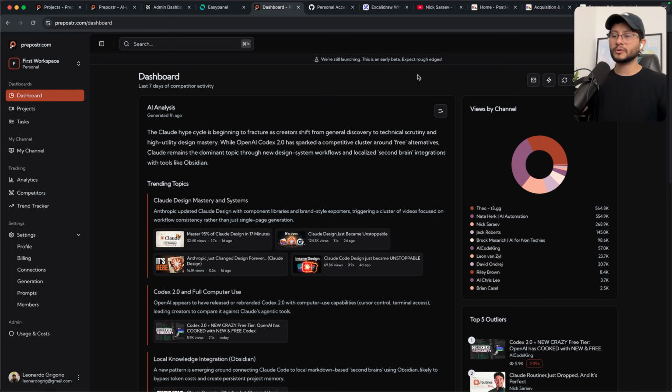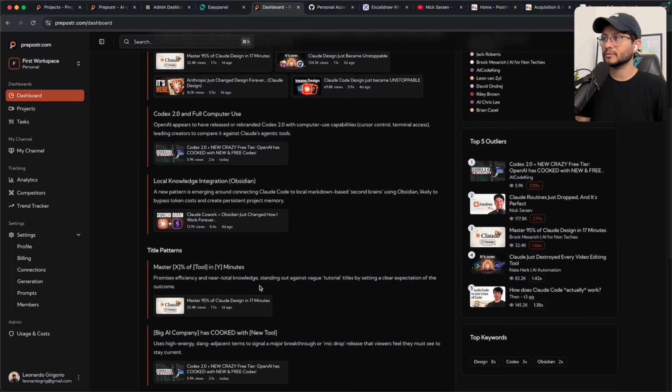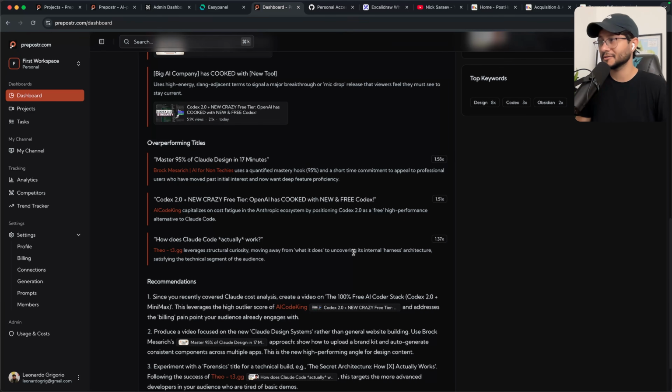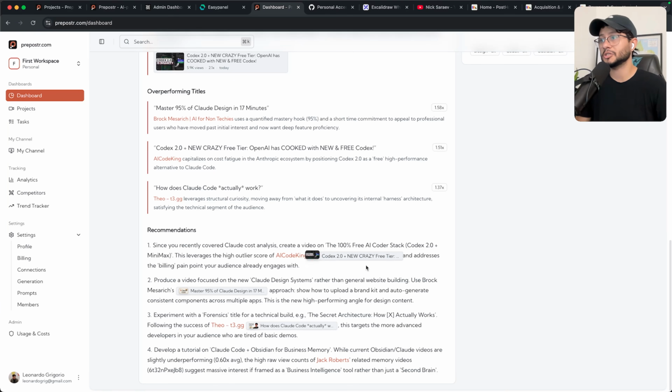Okay, finally, let's get over to the dashboard. So this dashboard basically gathers everything and creates a nice summary so that I can understand what is going on. This is the full analysis generated by AI. So here I can understand specific title patterns that I don't really copy, but should start doing. I understand recommendations. They have a nice label. I've created all this just by instructing Claude. So just by looking at it and like just the feel of how it should be better.